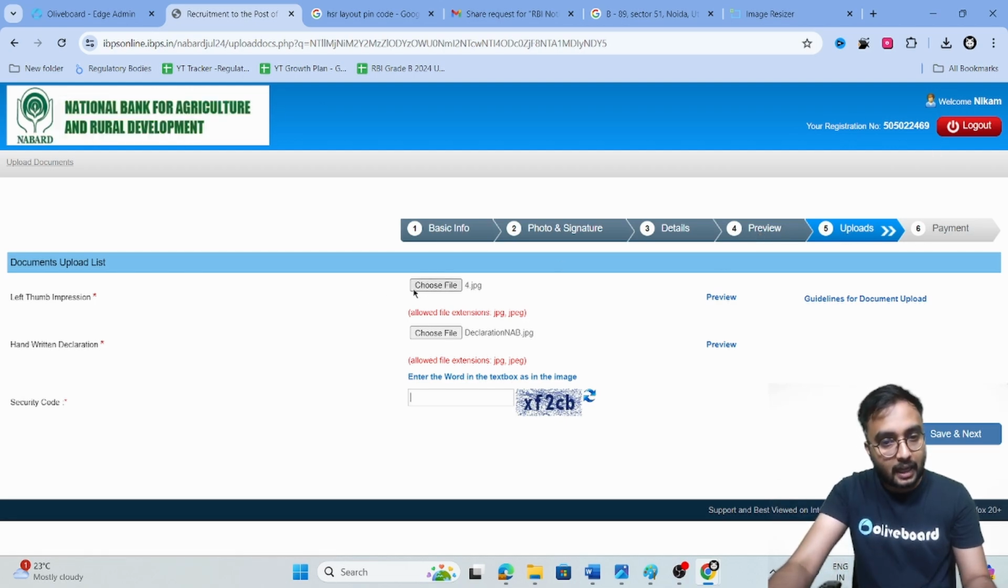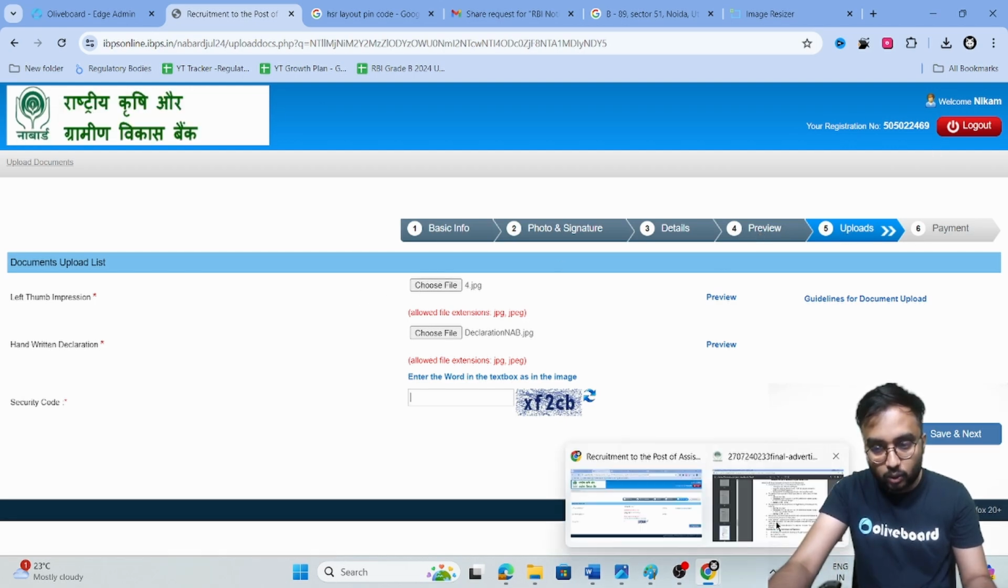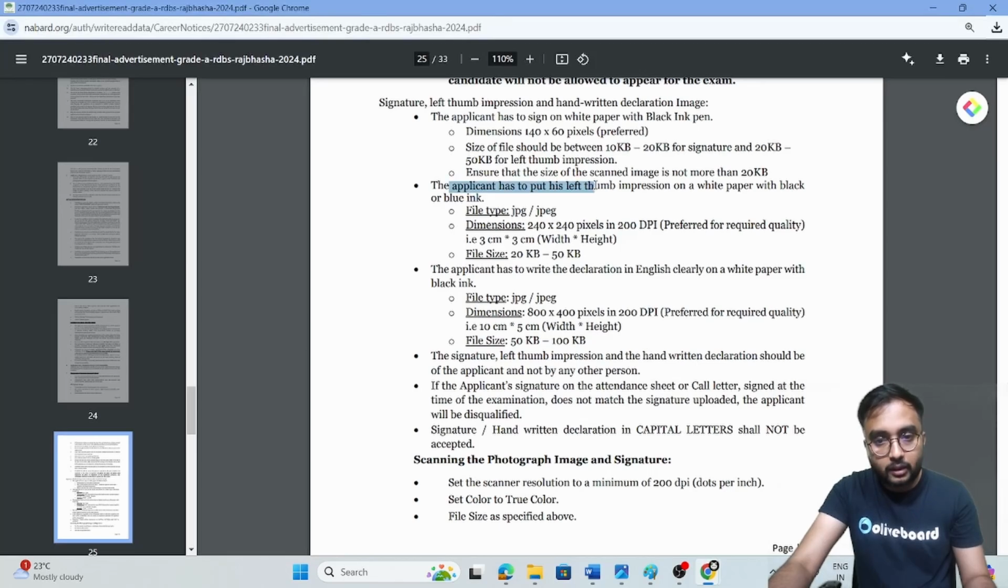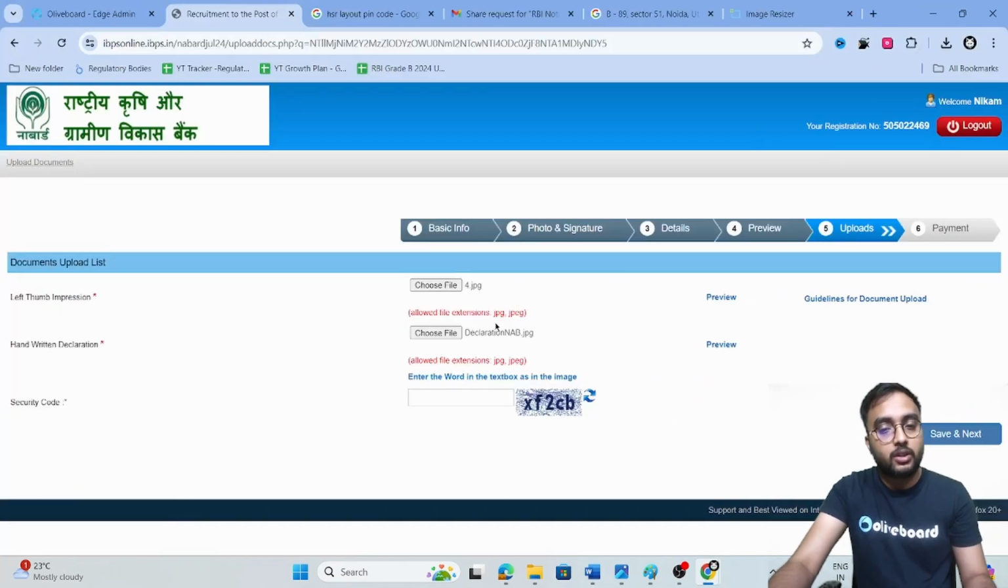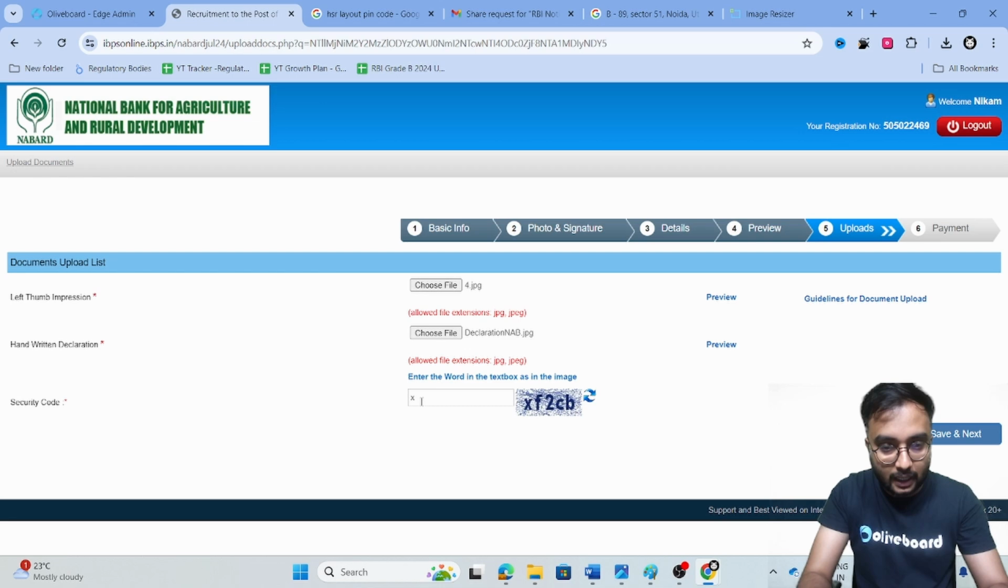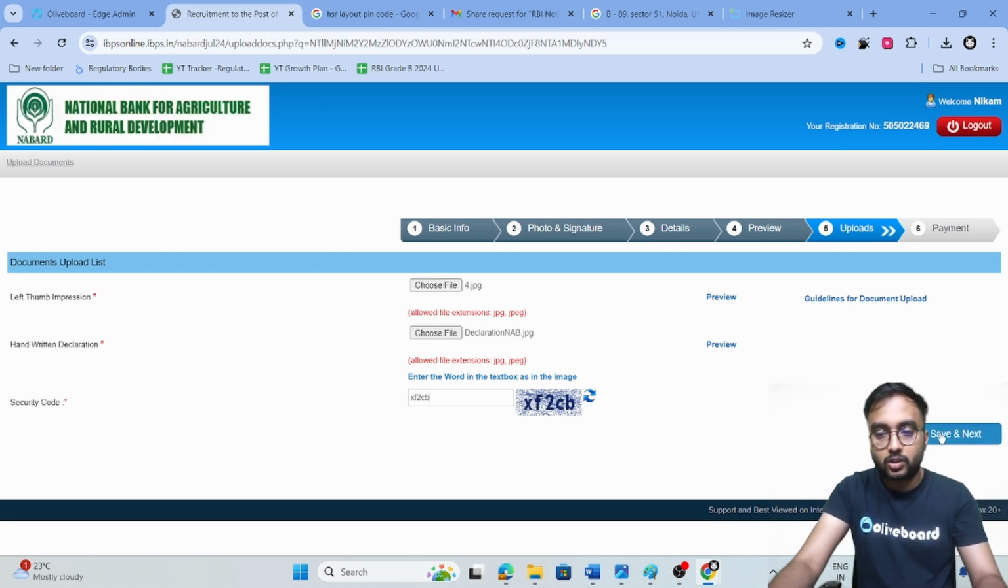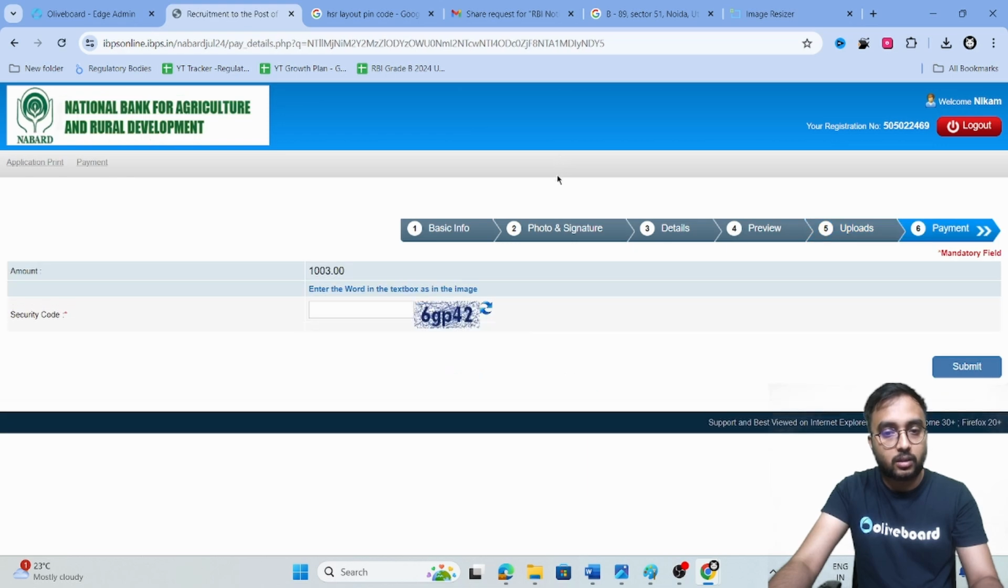In uploads, as I told you, go to the notification. The thumb impression's dimension and size have been given. Similarly, for the declaration, size and dimensions have been given. Check them and upload them. Then the security code is here, you can fill in this security code as well and then just save and next.